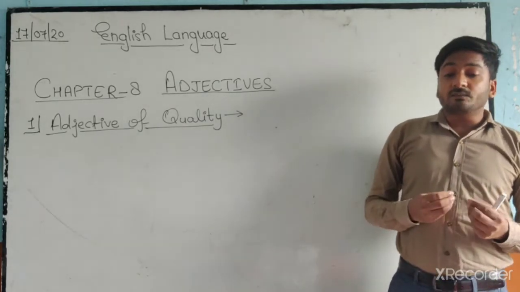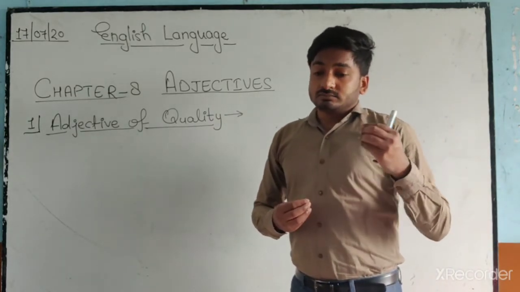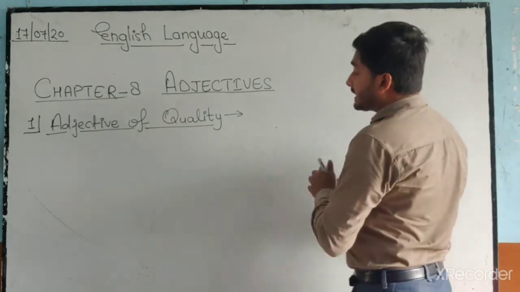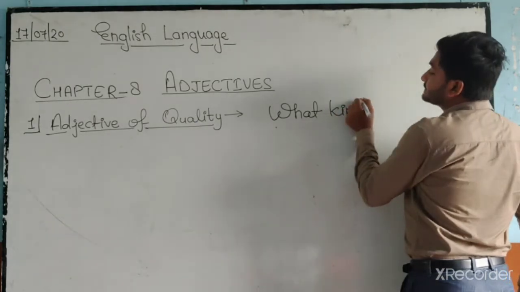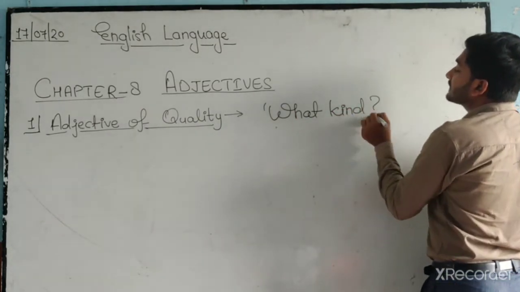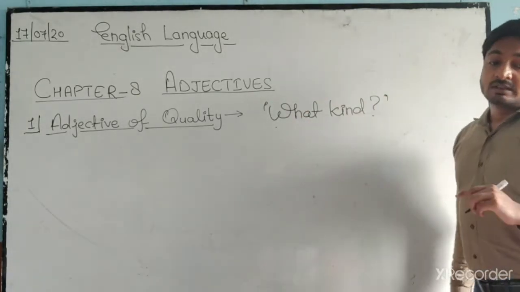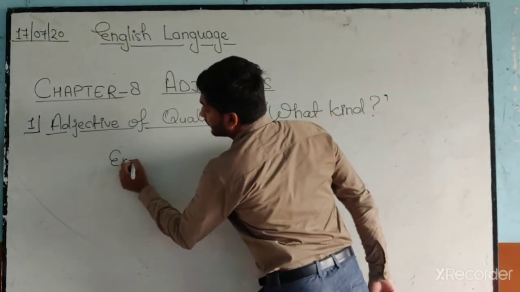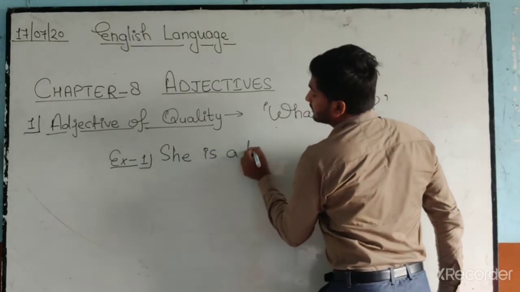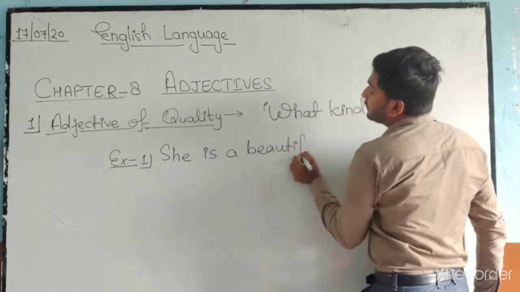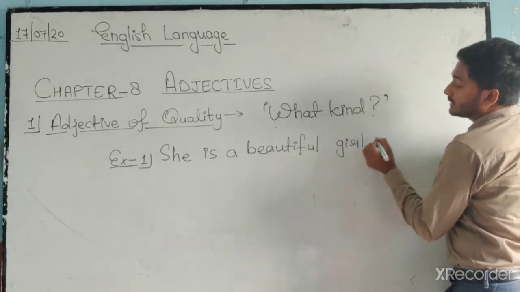Or you can say when we describe a noun or pronoun and it answers the question what kind. Examples: she is a beautiful girl.